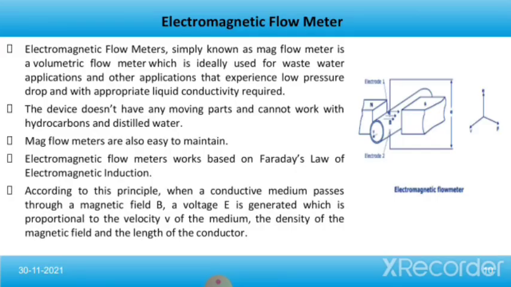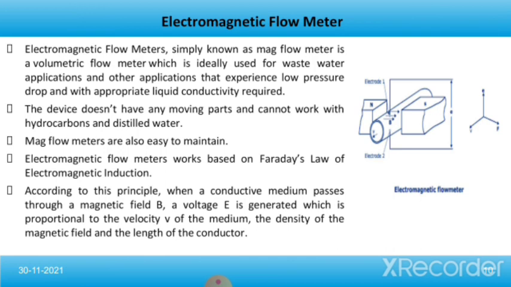Now, let's move forward and talk about the electromagnetic flow meter. This is the second type of variable area flow meter. The electromagnetic flow meter, simply known as a mag flow meter, is a volumetric flow meter which is ideally used for wastewater applications and other applications that experience low pressure drop and have appropriate liquid conductivity. The device doesn't have any moving parts and cannot work with hydrocarbons and distilled water. Mag flow meters are also easy to maintain.